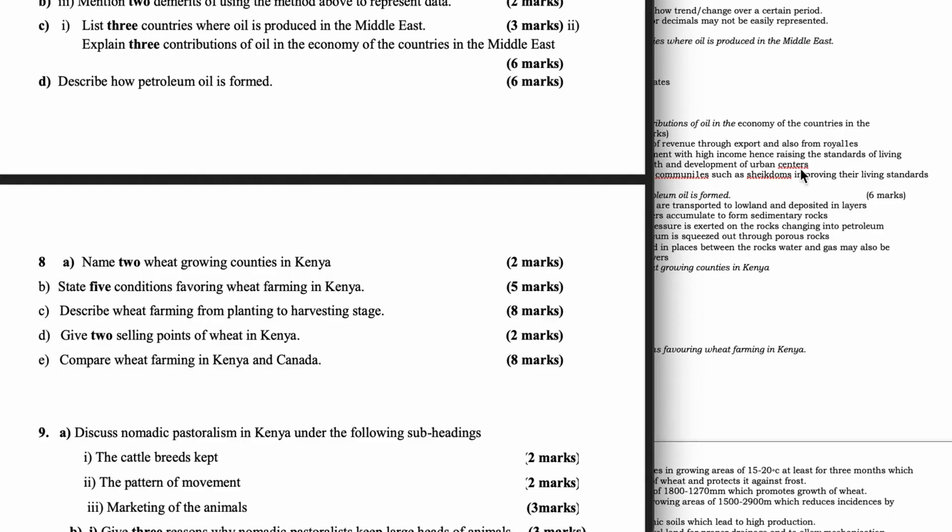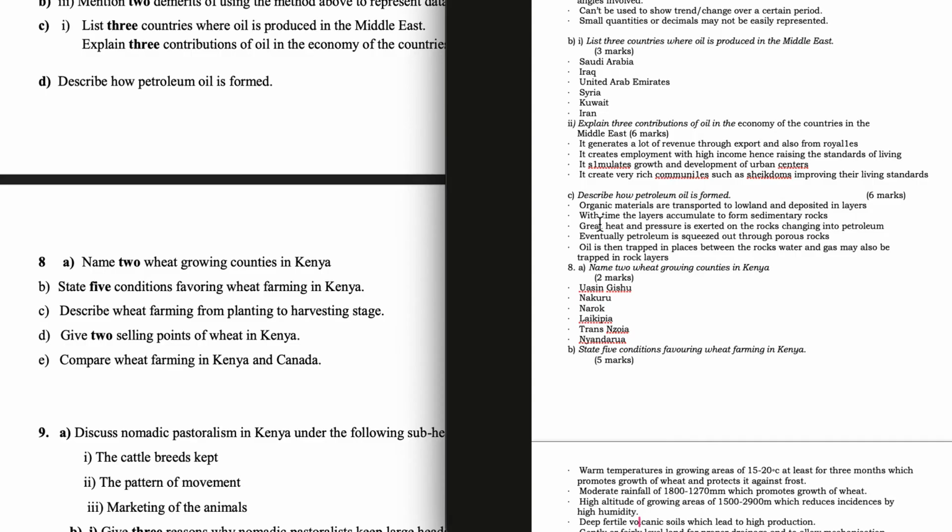Describe how oil is formed. Organic materials are transported to lowland and deposited in layers. With time, the layers accumulate to form sedimentary rocks. Great heat and pressure is exerted on rocks, changing into petroleum. Eventually, petroleum is squeezed out through porous rocks. Oil is then trapped in places between the rocks. Water and gas may also be trapped in the rock layers.